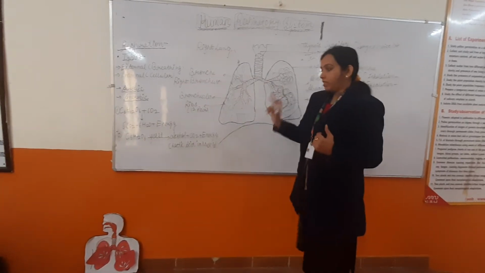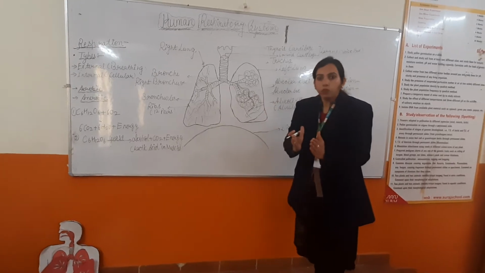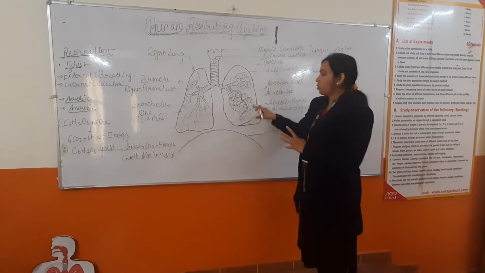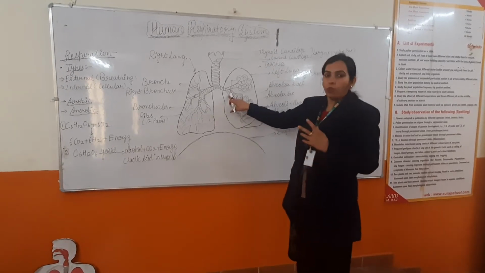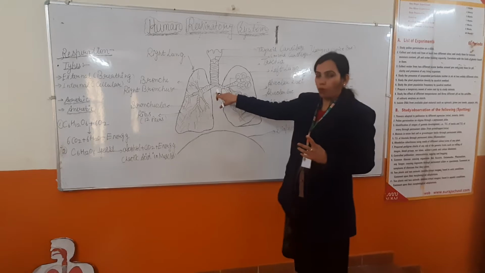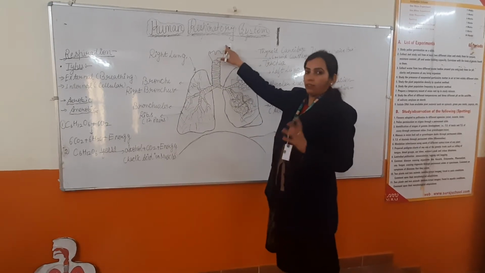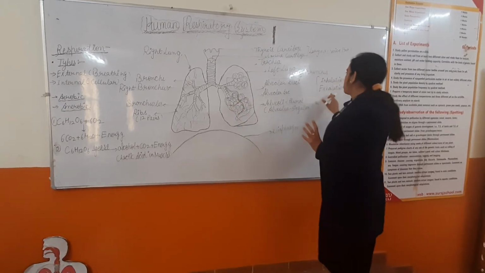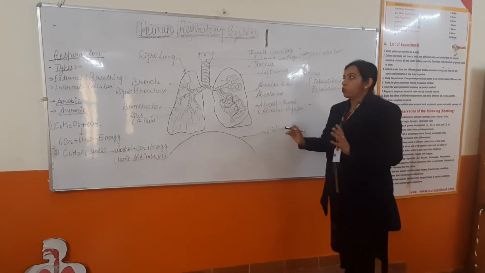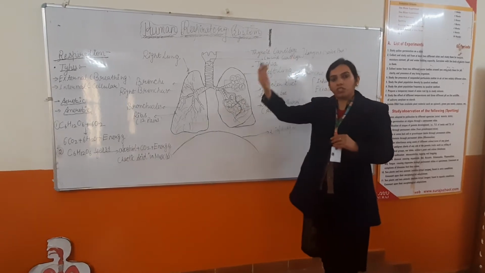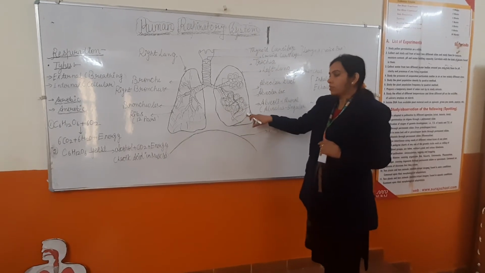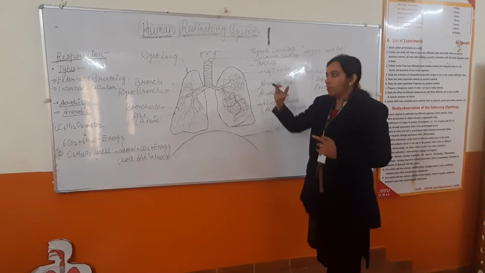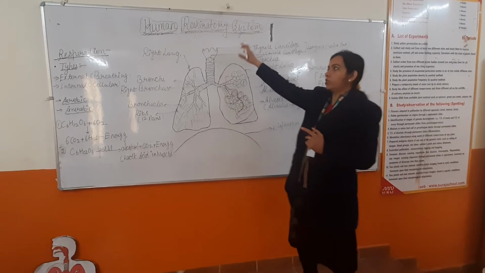Yes. This carbon dioxide will come back into the blood, and again it will come into the alveoli, then it will enter into bronchioles, then bronchus, bronchi, trachea, and at last it will come out through the nostrils, which is known as the process of exhalation. Right? So the way through which the oxygen-rich air has entered in the lungs, in the alveoli, in the blood vessels, in the opposite way the carbon dioxide will exit out through these nostrils.